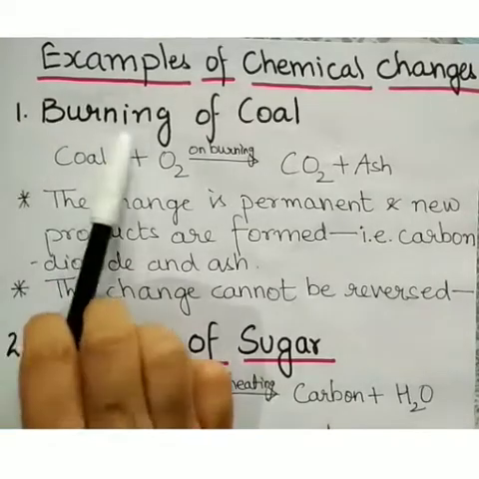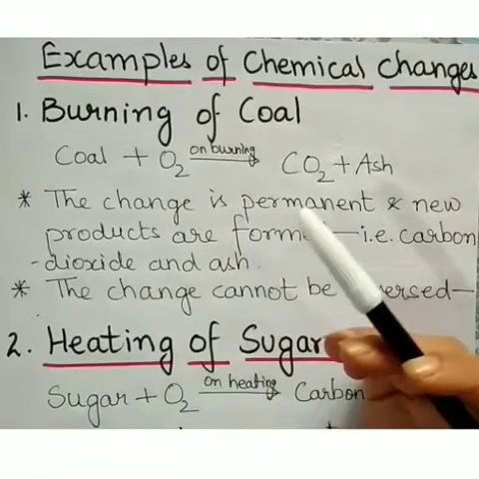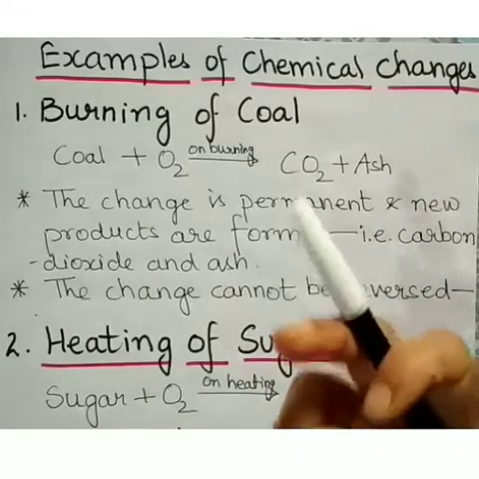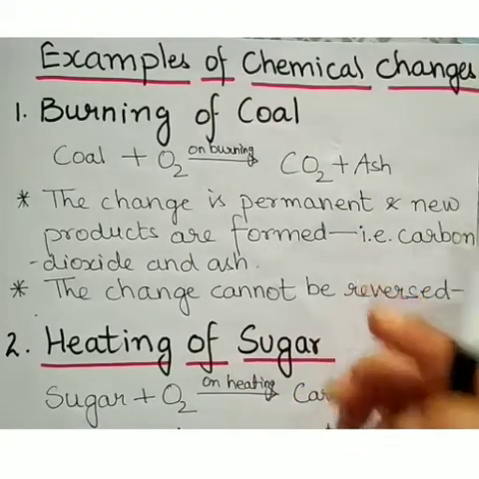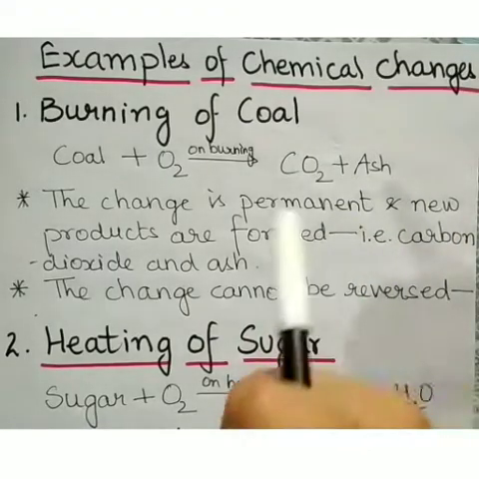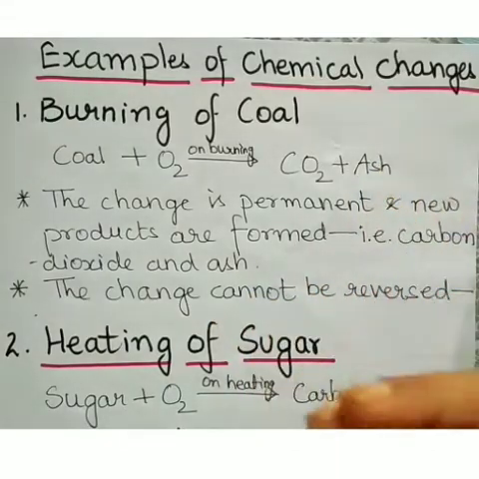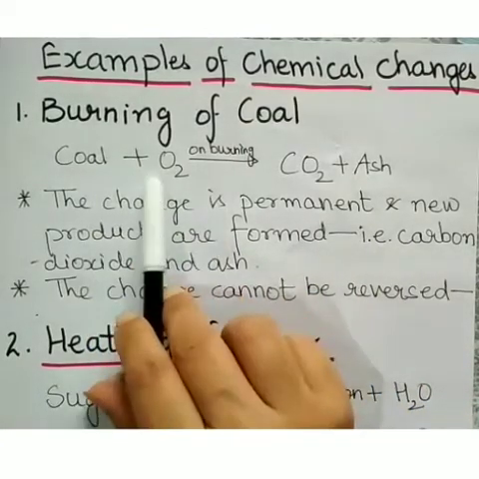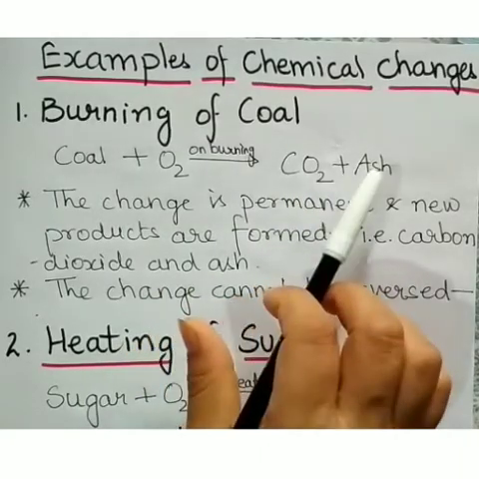The first one is burning of coal. Coal is one of the fossil fuels we use today, be it for industry or household purposes. Coal is in the form of hard rock, and it mostly contains carbon, but it also has hydrogen, sulfur, oxygen and nitrogen, though the composition is less. This coal, on burning in air, gives carbon dioxide and ash.